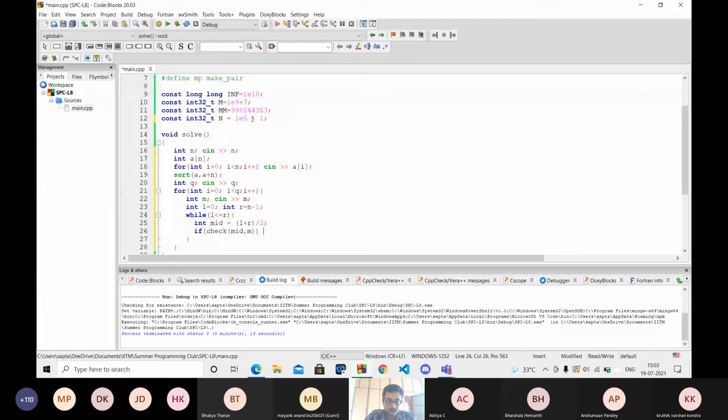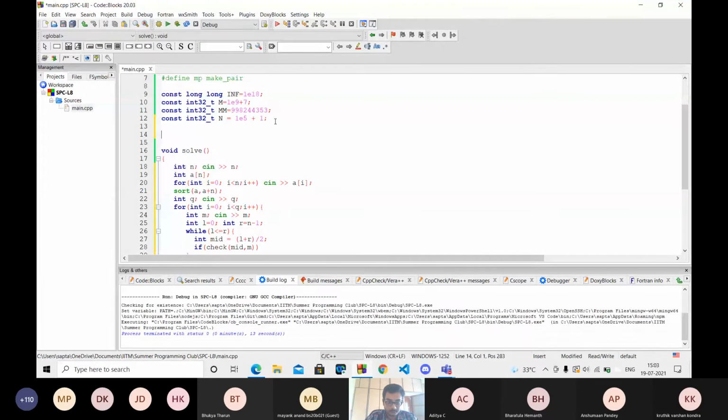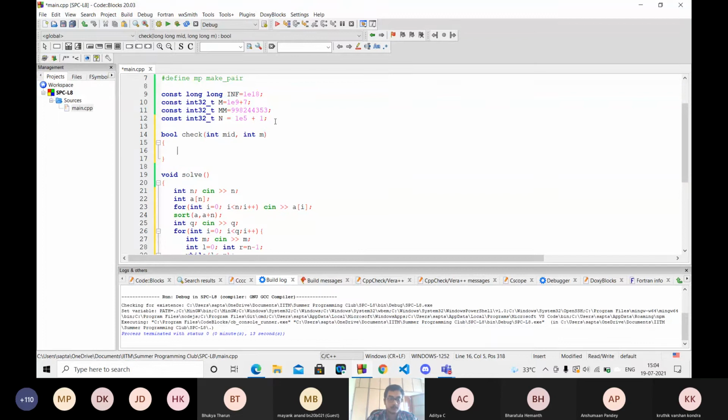Let me define it before. These are the parameters mid and M. So if A of mid is greater than M, then I return false. Else I return true.